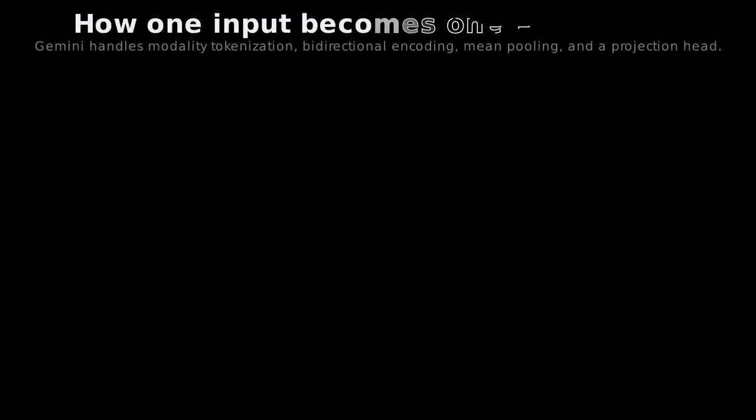The pipeline view answers that question by separating format handling from representation learning. Each stage removes a different kind of messiness. Raw media cannot be averaged directly. Tokenization turns every modality into transformer-readable units.